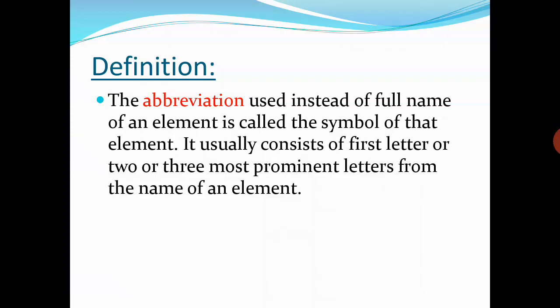How do we define symbols of elements? The abbreviation used instead of full name of an element is called symbol of that element. It usually consists of first letter or two or three most prominent letters from the name of an element. Like high tech.